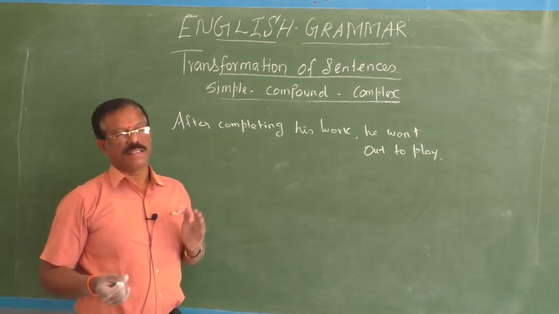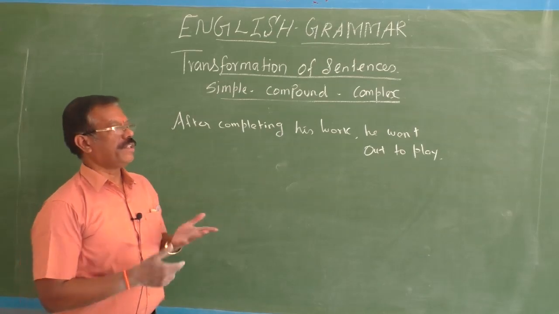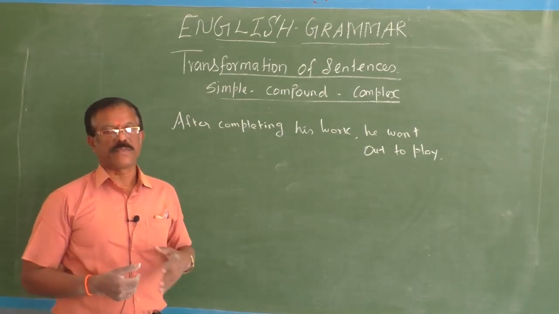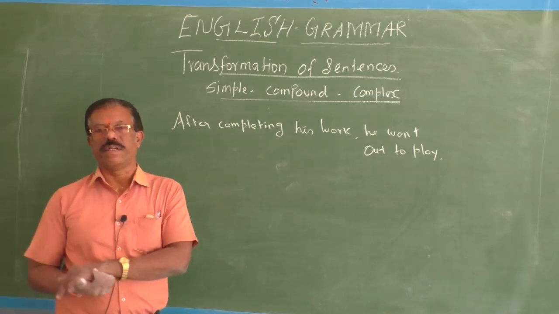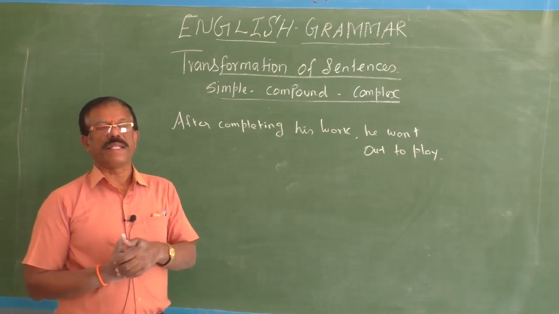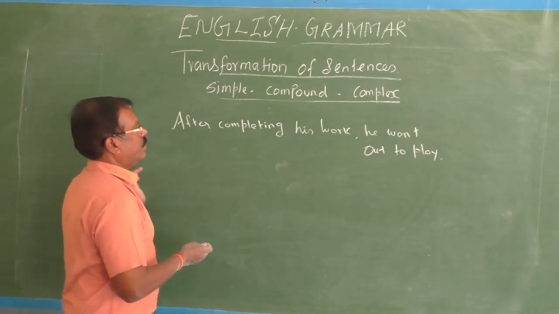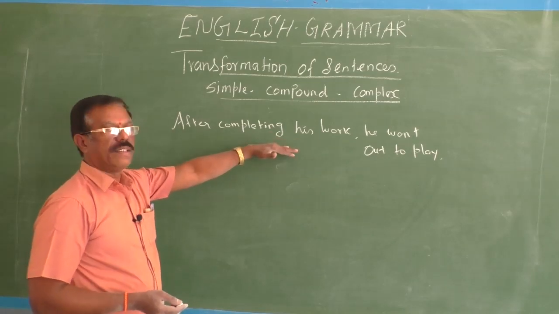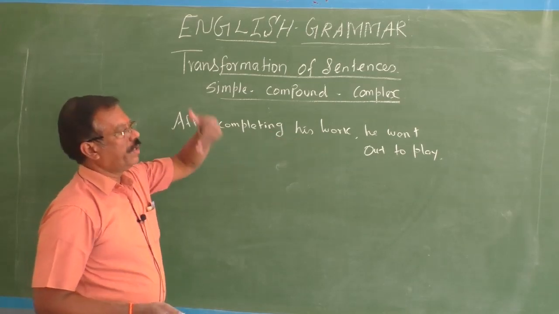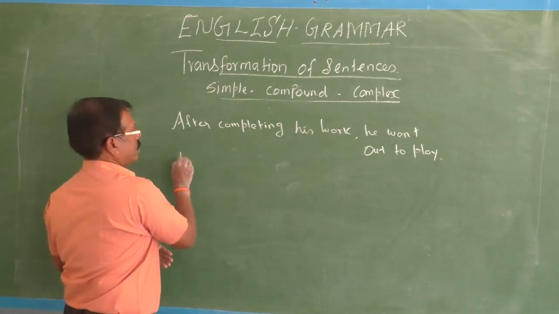Here, two actions are spoken of. The first completed one should be expressed, and then you have to express the second one. Both actions should be connected with a proper coordinating conjunction. Which one is completed first? Completing his work is the first action. Going out to play is the second one. So the first action should be expressed first.